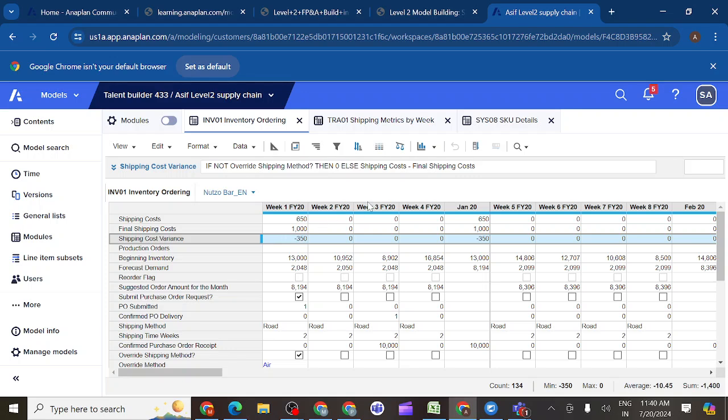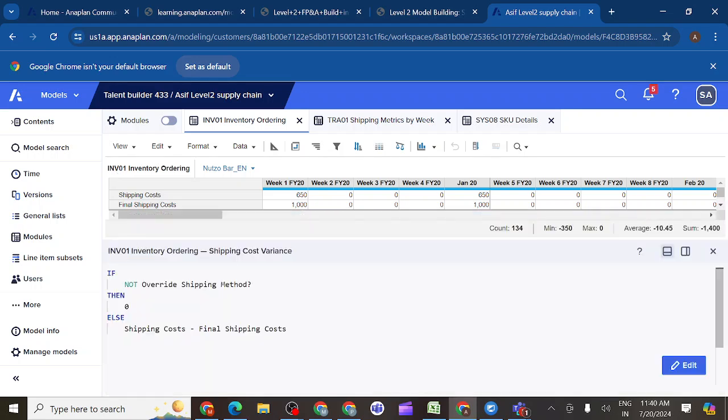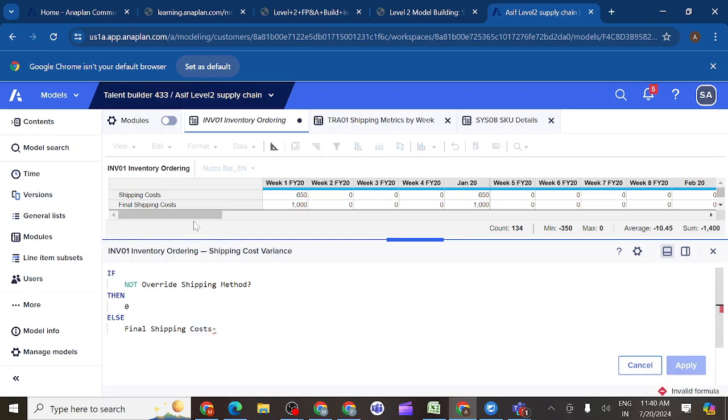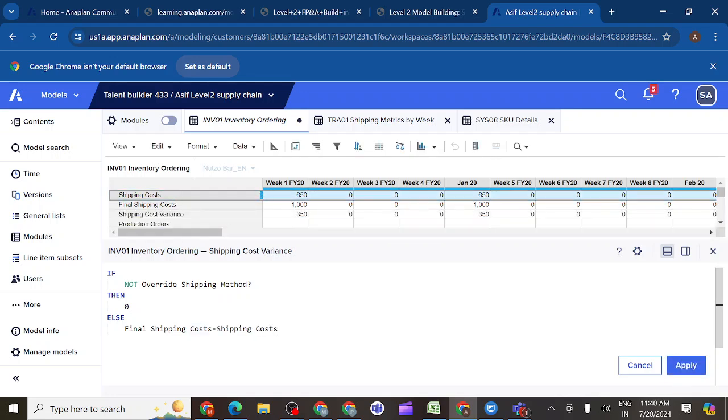So can we do final shipping cost minus shipping cost? You can do that as well. Shipping cost minus final shipping cost, or final shipping cost minus shipping cost, either way. Keep a minus in front of it and it will be positive. Yes, here you will get the normal value.